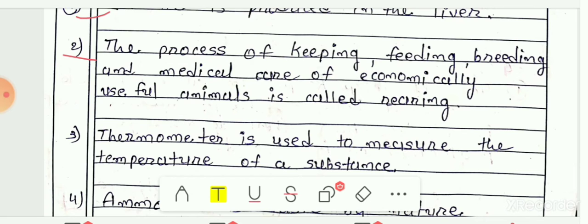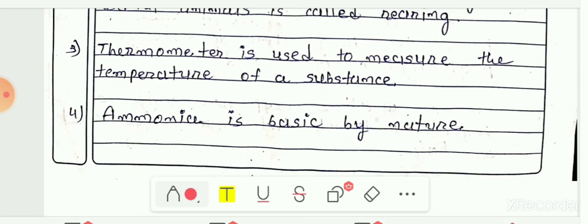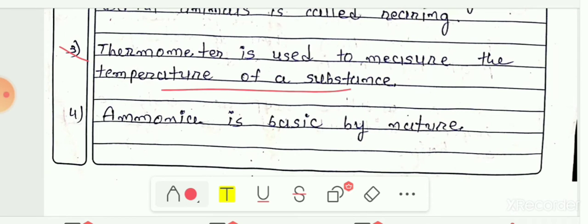Next, third number was, what is the use of thermometer? So thermometer is used to measure the temperature of a substance, either for human being or for any other substance. The fourth number was, ammonia is found in many household products such as window cleaners. It turns red litmus paper into blue. So what is the nature of ammonia?